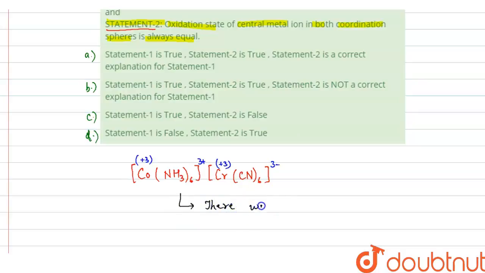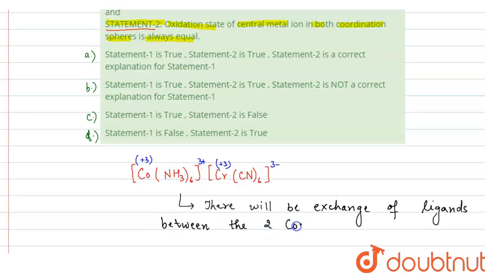So what happens, there will be exchange of ligands between the two coordination spheres.